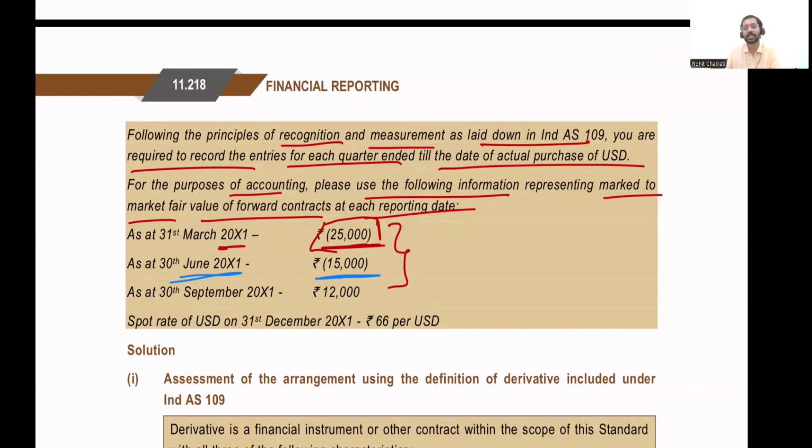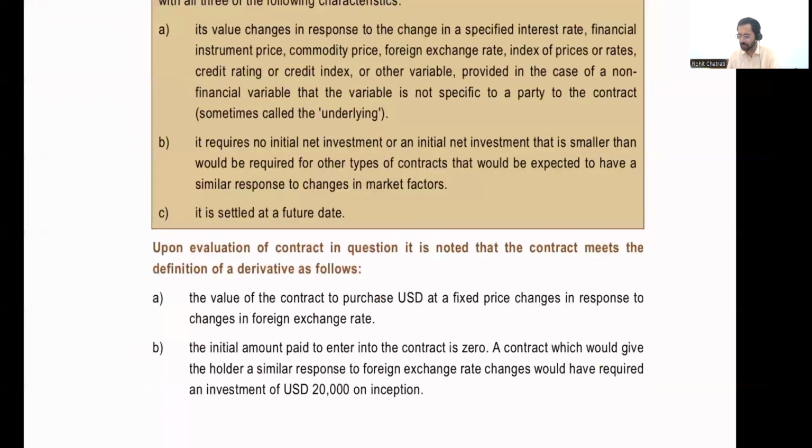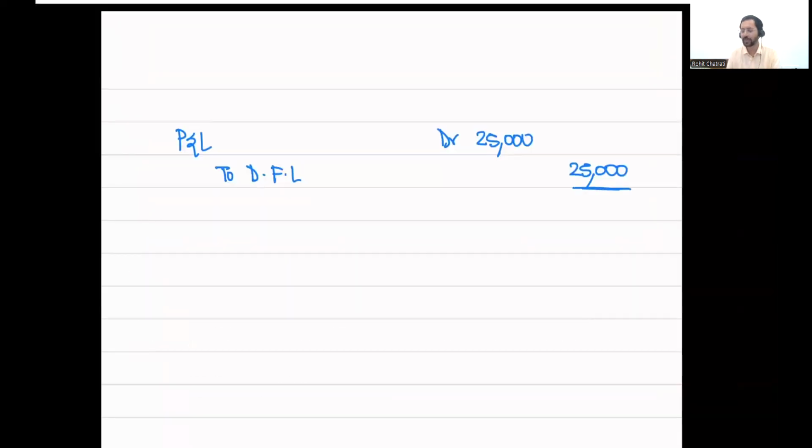The fair value is now equal to negative 15,000. We already have a derivative financial liability of 25,000 in our books of accounts. The question is saying that the derivative financial liability should now come down from 25,000 to 15,000, because I have a lesser amount of loss.